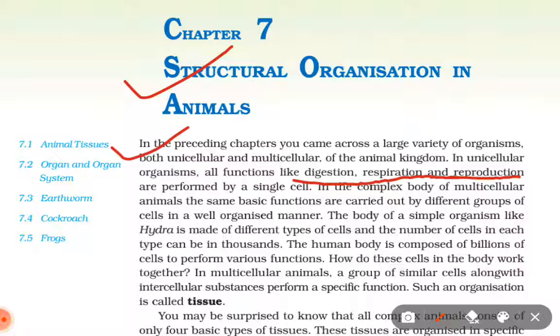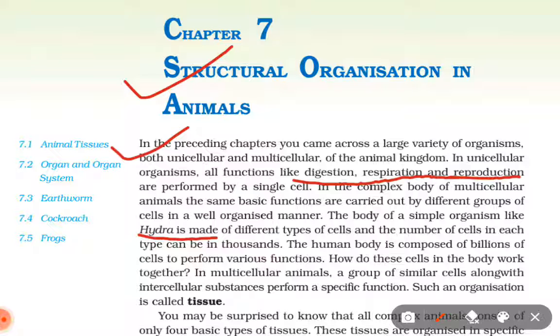The body of a simple organism like Hydra is made of different types of cells, and the number of cells in each type can be in thousands. The human body is composed of billions of cells to perform various functions. How do these cells in the body work together?